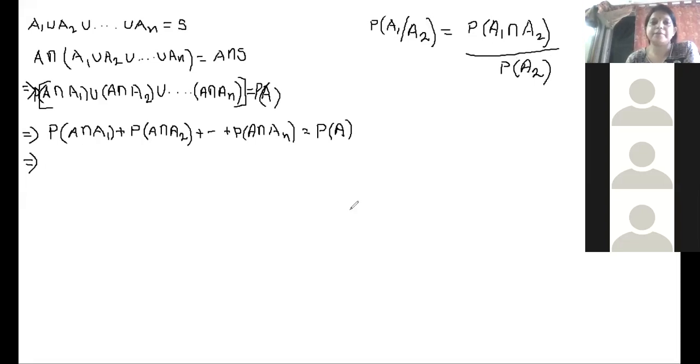Likewise, utilizing the definition of conditional probability, I am writing P of A intersection A1 as probability of A1 into probability of A given A1.